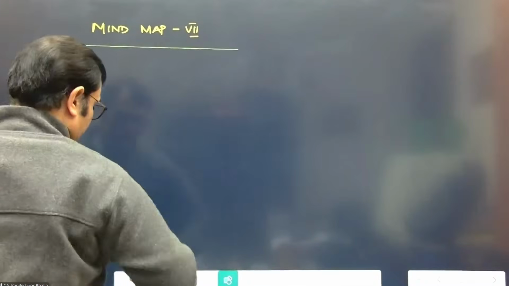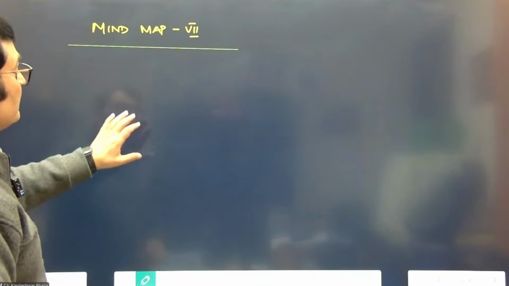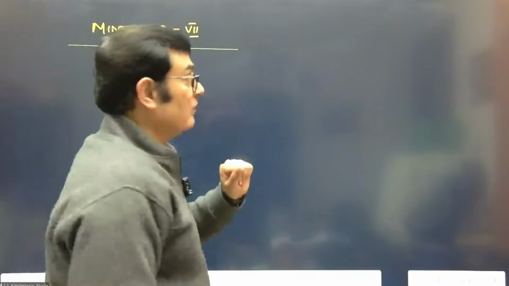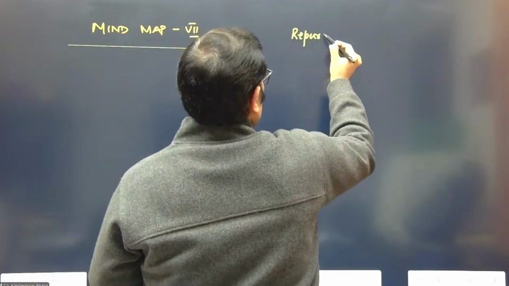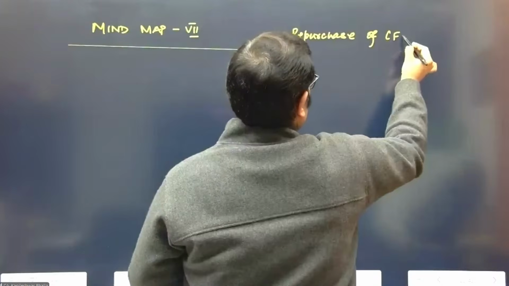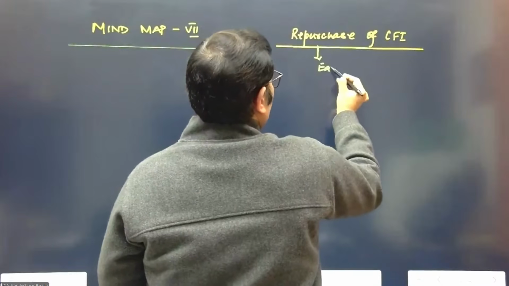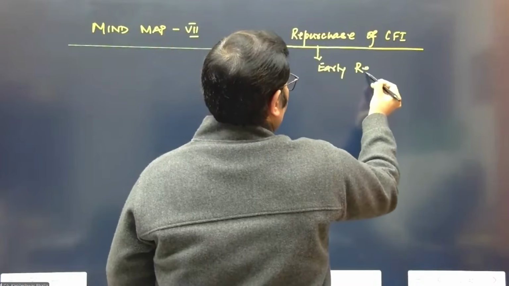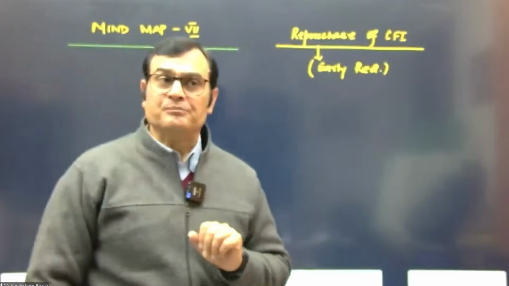I think it is mind map 7, what I rightly remember. Yes. Okay, so this is mind map number 7. Now, let's recall the concept. We are looking at repurchase of compound financial instruments. It is called repurchase, or what is called early redemption.